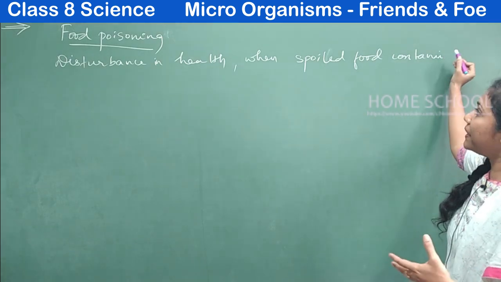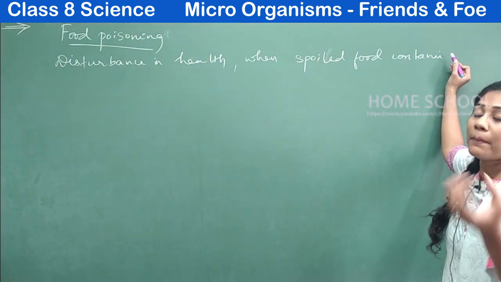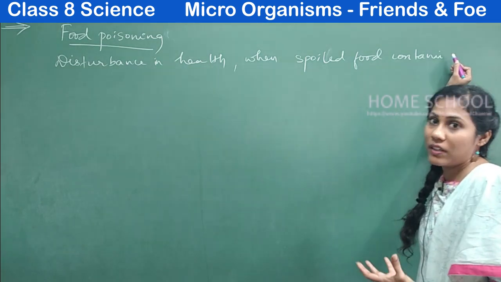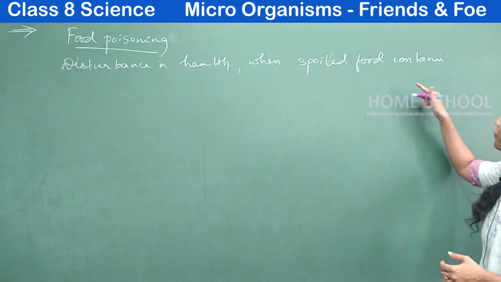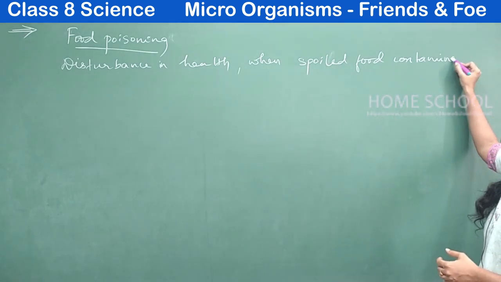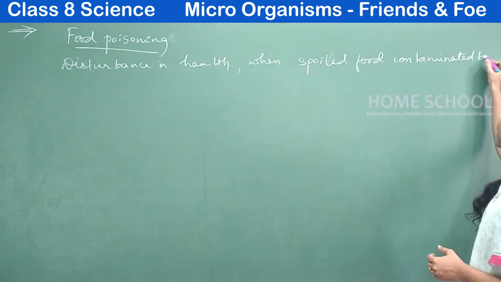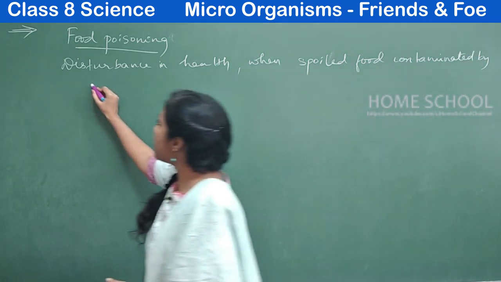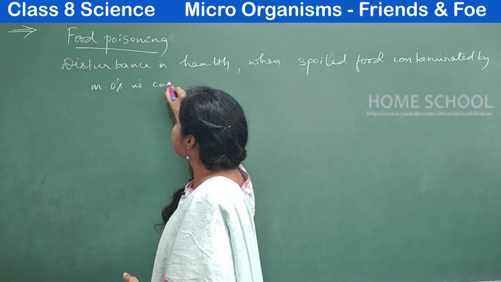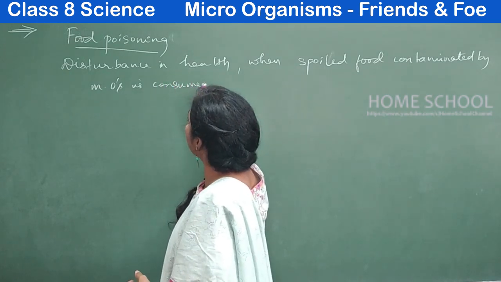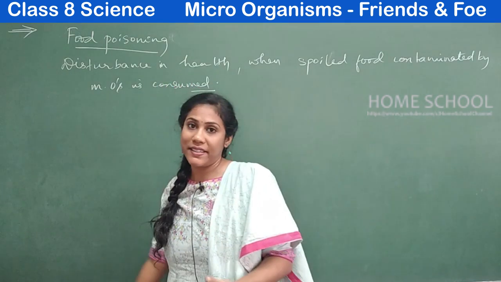It is contaminated, spoiled by the accumulation of microorganisms. Disturbance in health when spoiled food contaminated by microorganisms is consumed is called food poisoning.